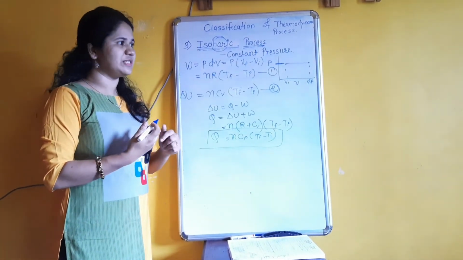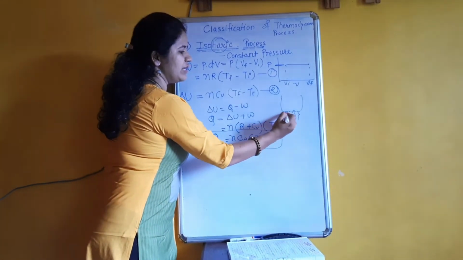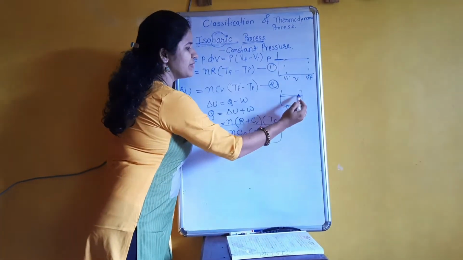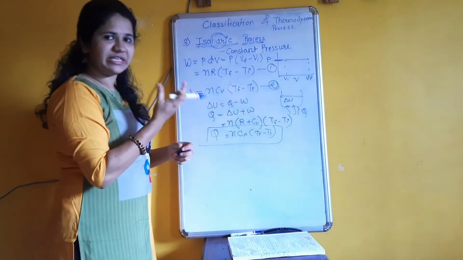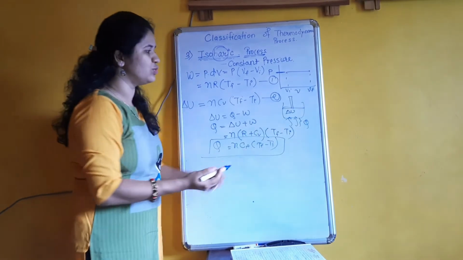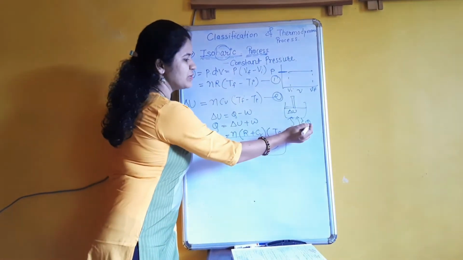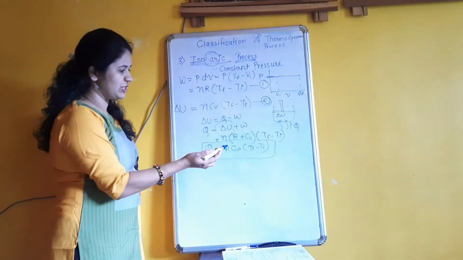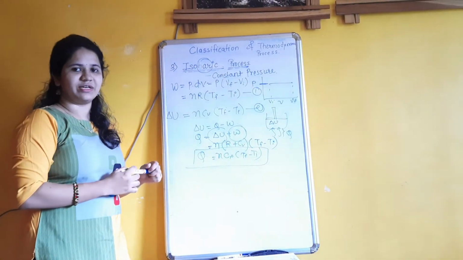So the conclusion is that in this case, whatever heat energy Q is given to the piston connected to the furnace, partially the heat energy is used for changing the internal energy of the molecules, and partially it is used to do work, that is, to move the piston upward.